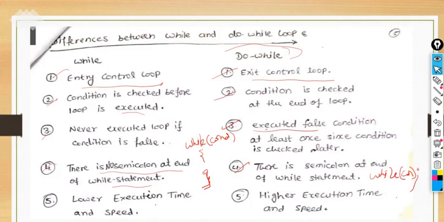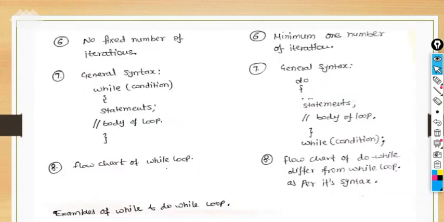The while loop takes lower execution time and has higher speed than the do while loop. The do while loop takes higher execution time and has lower speed. There is no fixed number of iterations in the while loop, but in the do while loop there is a fixed number of iterations. This is the syntax for while and do while, and the flowcharts of the while and do while are also different. You can take examples further to differentiate the while and do while loop. Okay, so that was all about the differences between the while and do while loop.